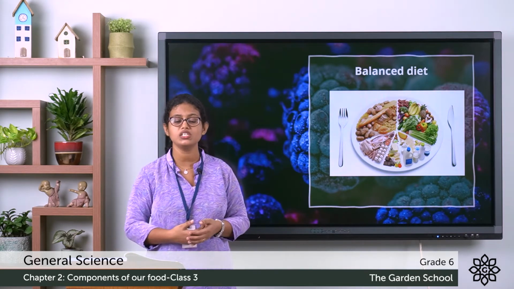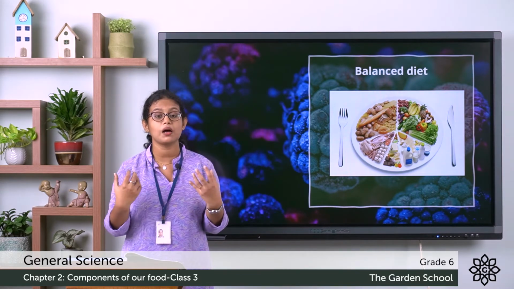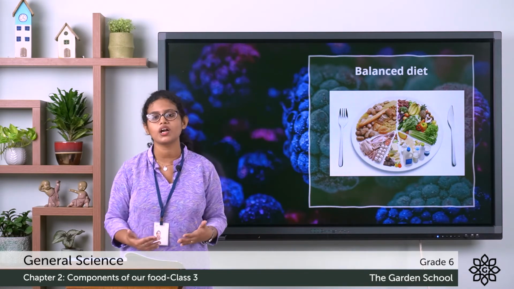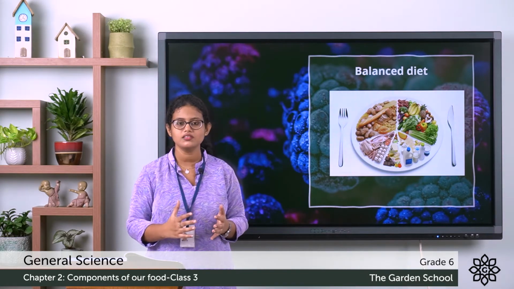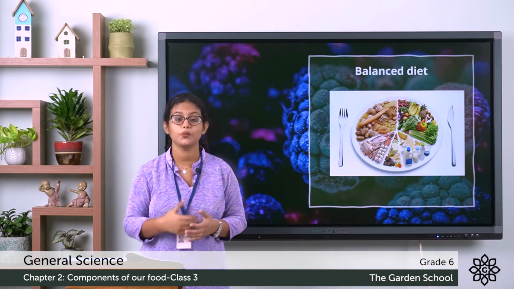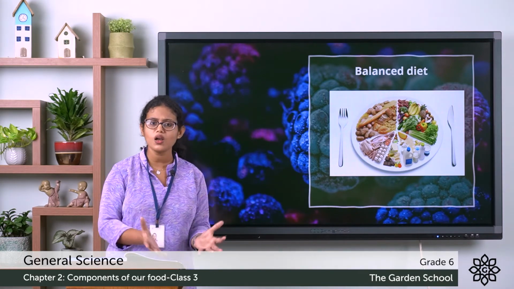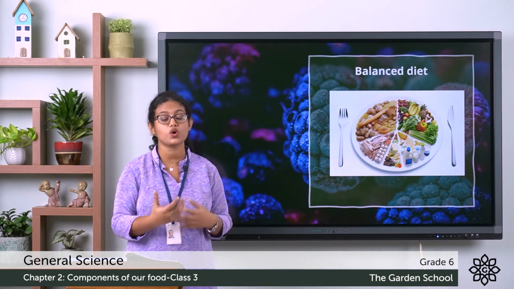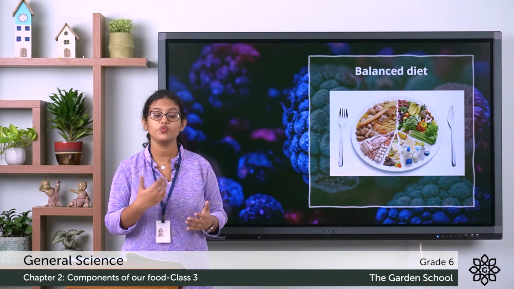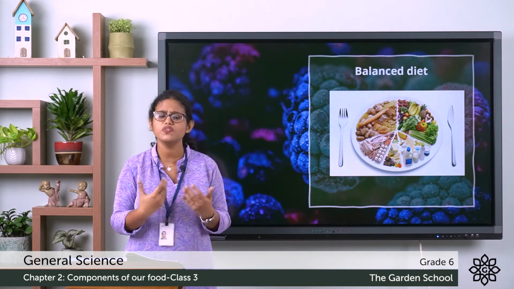Some gives us energy, some helps us grow, some helps to repair the injured parts of the body, some keeps us healthy. So all these nutrients are important for our body. So the diet that contains all nutrients in the right quantity, we call it a balanced diet. We must have a balanced diet because our body needs all types of nutrients.